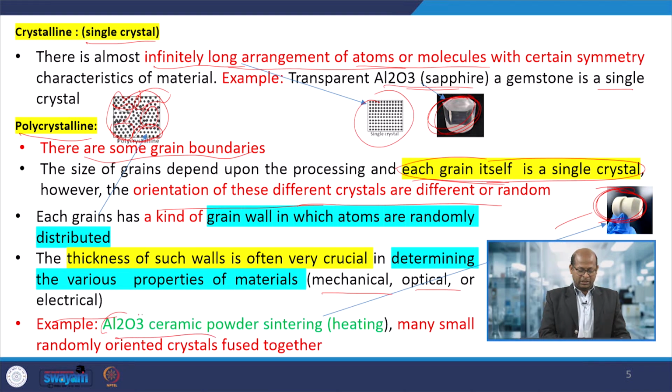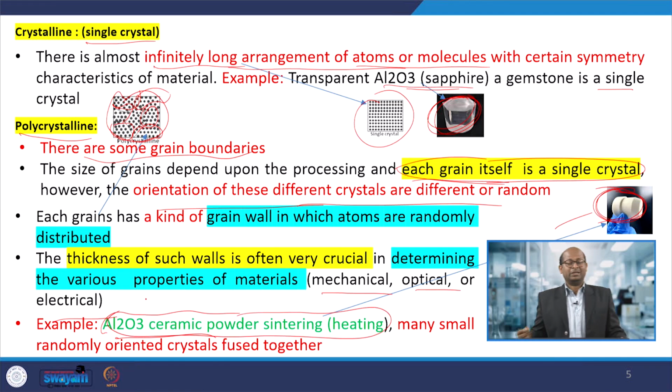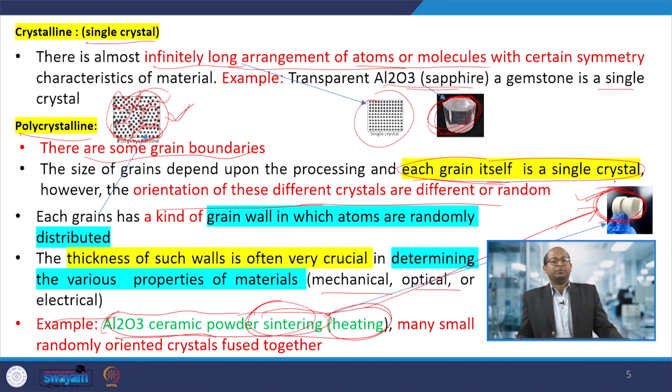So, here is alumina ceramics. When it is heated at high temperature, the molecules or atoms are distributed in this particular ceramic powder. Only when it is heated to high temperatures would this type of polycrystalline material be formed. If you notice very clearly, many small randomly oriented crystals are present, and when it forms at high temperature, they are fused together when the material is formed.